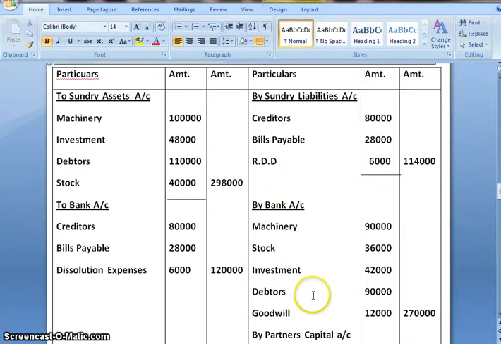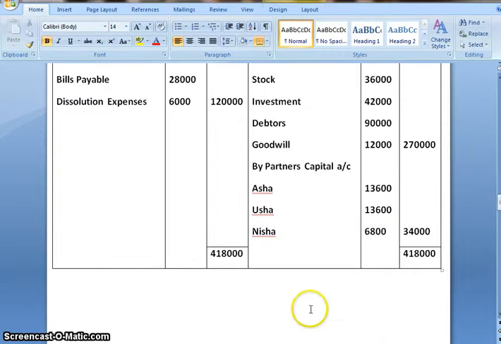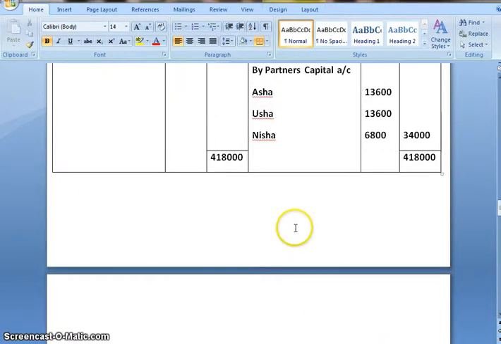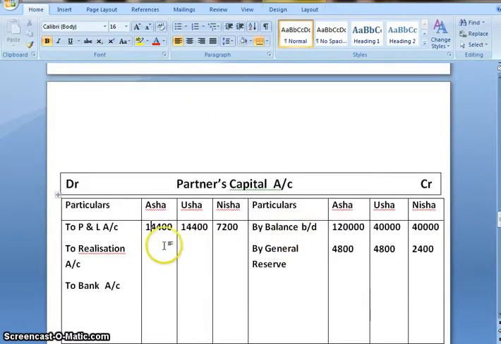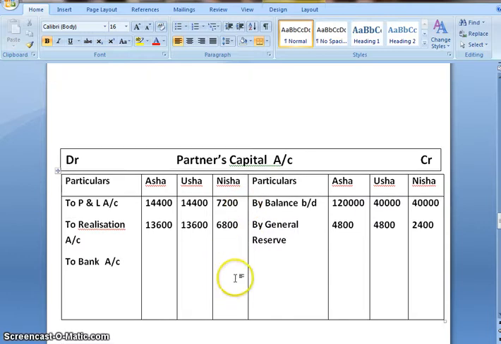Realization account is closed. Their balance would be transferred to partners capital account, to realization account. 13,600 for Asha, 13,600 for Usha, and 6,800 for Nisha.